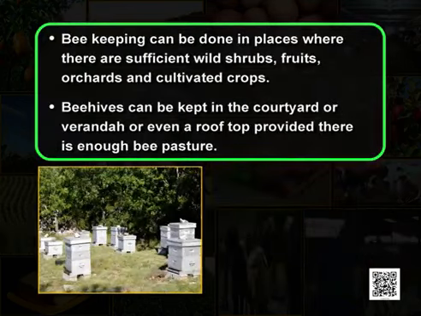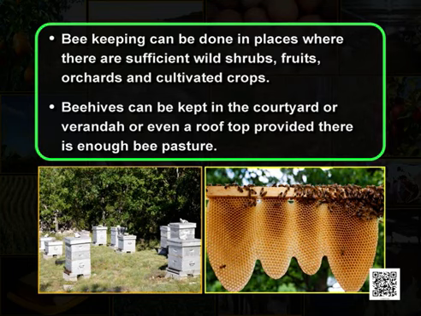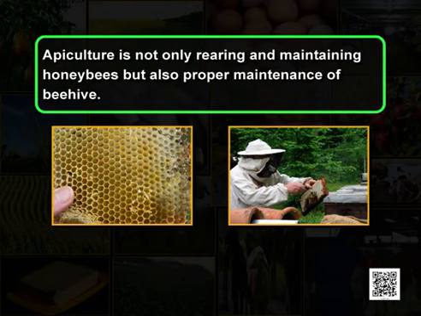Beekeeping can be done in places where there are sufficient wild shrubs, fruits, orchards and cultivated crops. Beehives can be kept in the courtyard too, or even a veranda or a rooftop, provided there is enough bee pasture, that is. So, apiculture is not only rearing and maintaining of honeybees, but it is also proper maintenance of beehive.